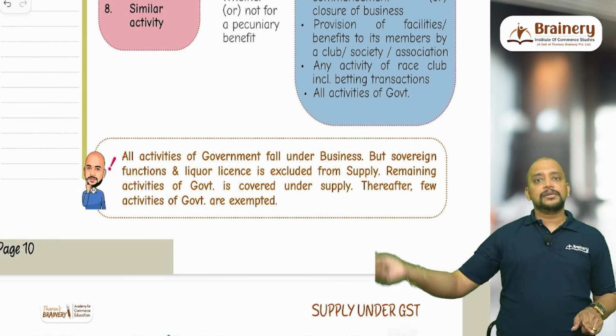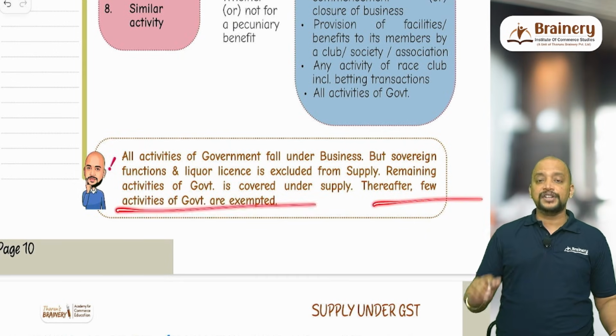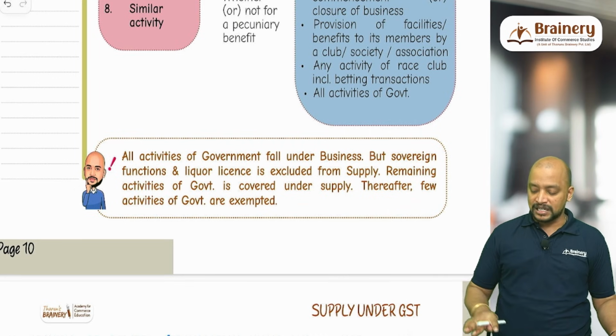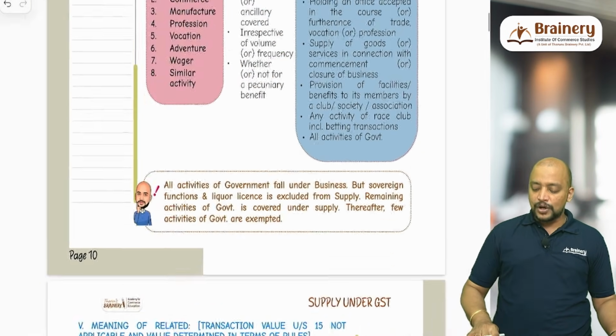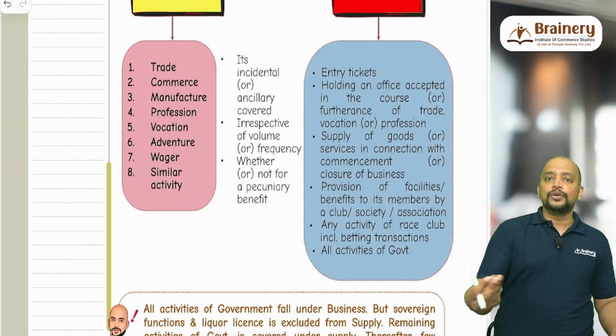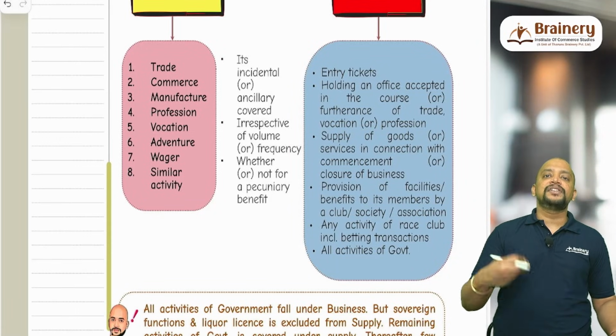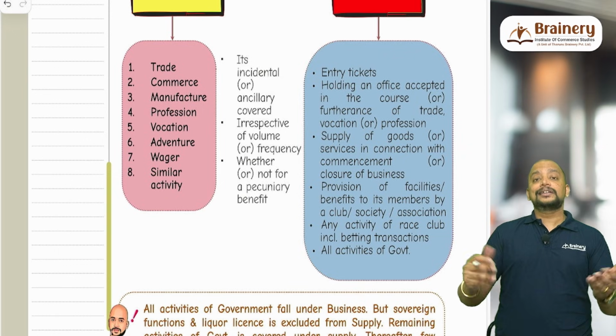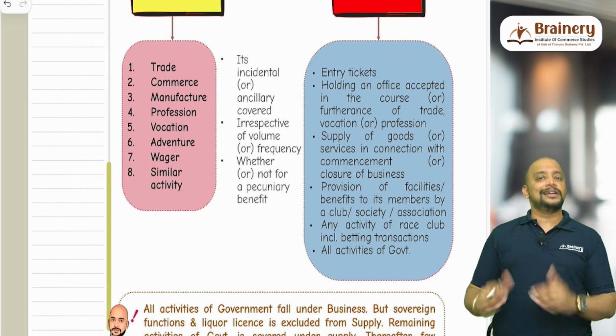And thereafter in the exemption chapter, we have a few activities of government which are exempted. That's the connection between these government activities. So all activities of government are business. For example, the RTO collecting some money for the purpose of giving a driving license, that is a business. Like that, any activity of government will be treated as business.